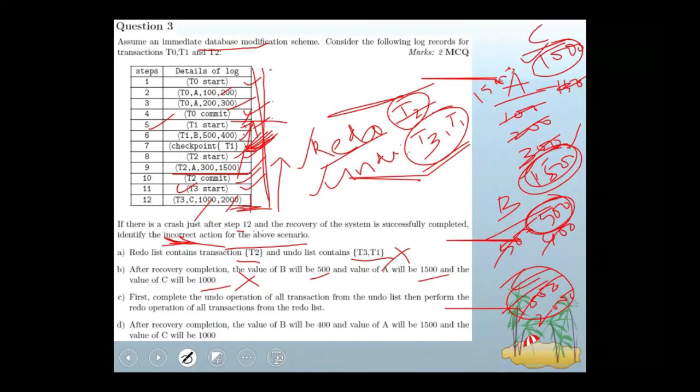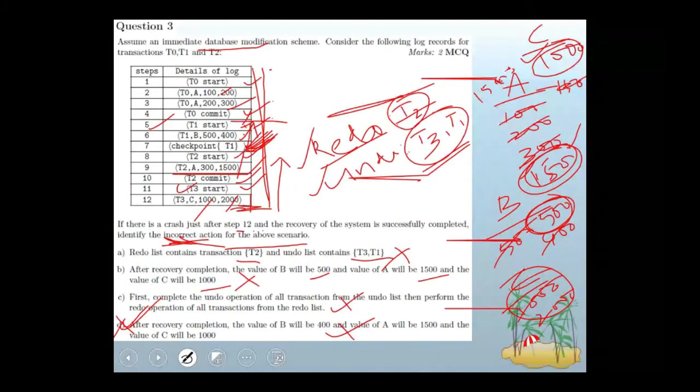Option C, first complete the undo operation of all transactions from the undo list, then perform the redo operation of all transactions from the redo list. It is perfectly right, because in the concurrent execution, first it performs undo, then it performs the redo operations. So A, B, C are the correct operations. Because the question is about incorrect, the answer will be option D. So option D is the correct answer for this question, because D is incorrect.